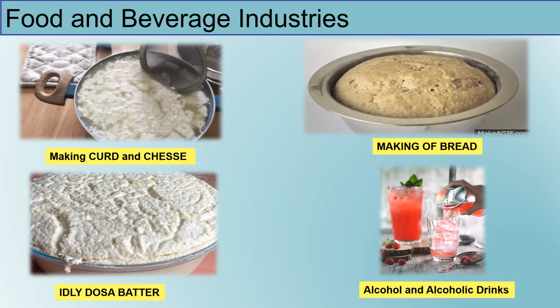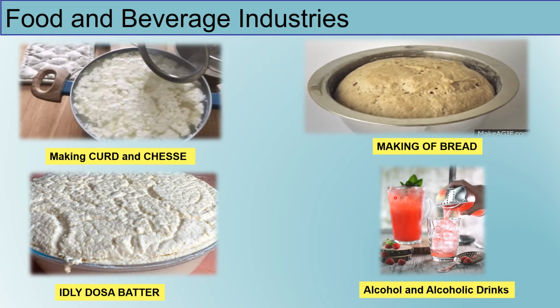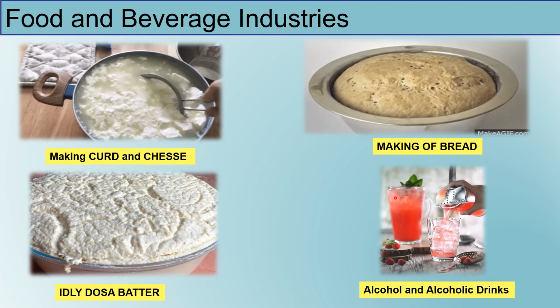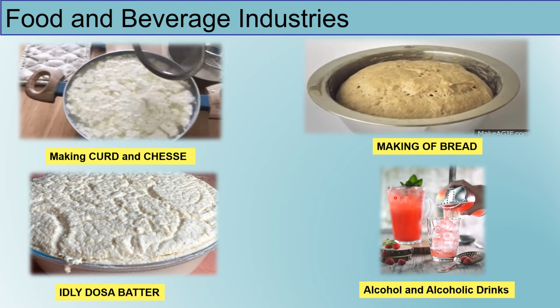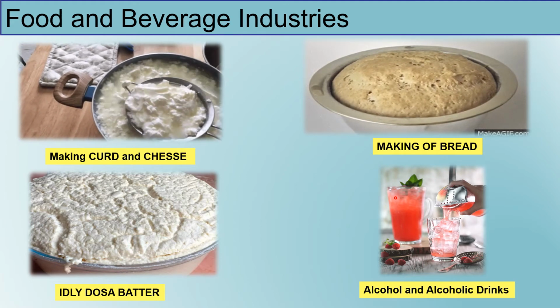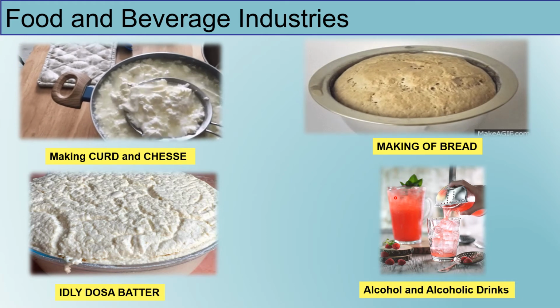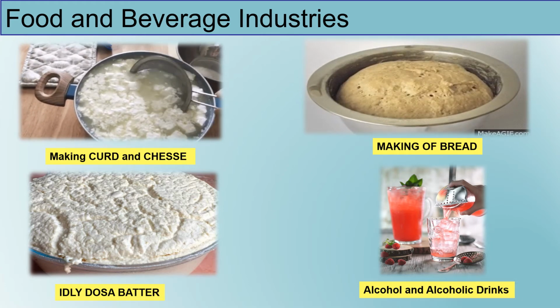In the case of wine, the sugar present in the grapes undergoes fermentation, whereas in the case of beer, it is the germinated barley containing the sugar that undergoes the fermentation process, resulting in the production of beer.